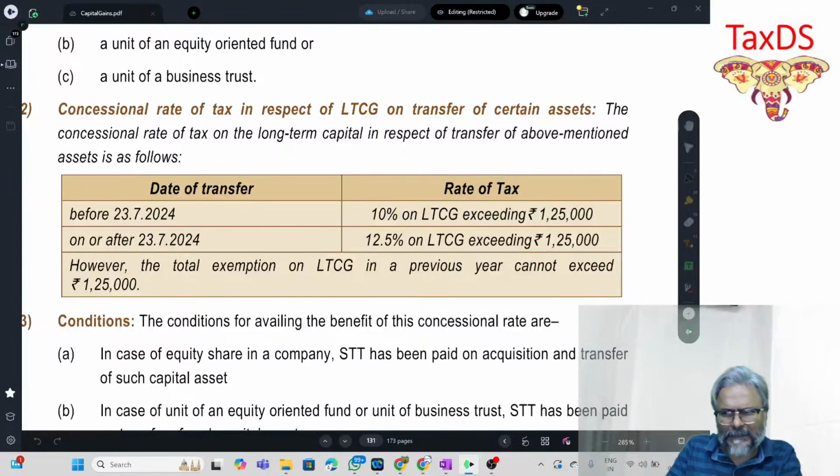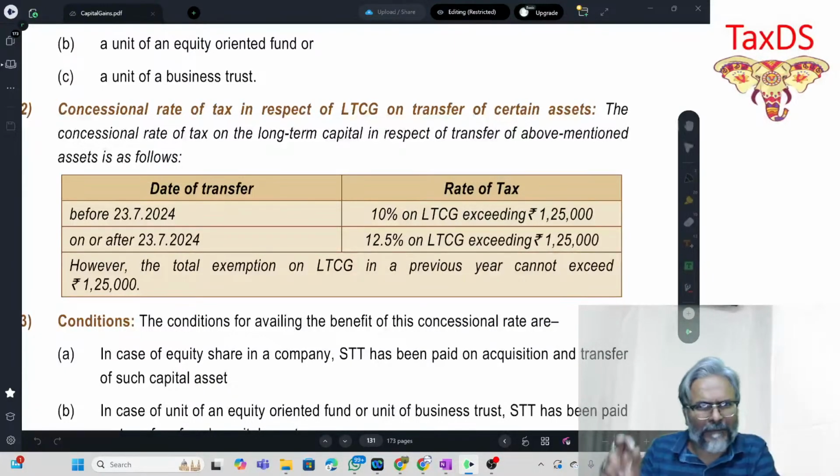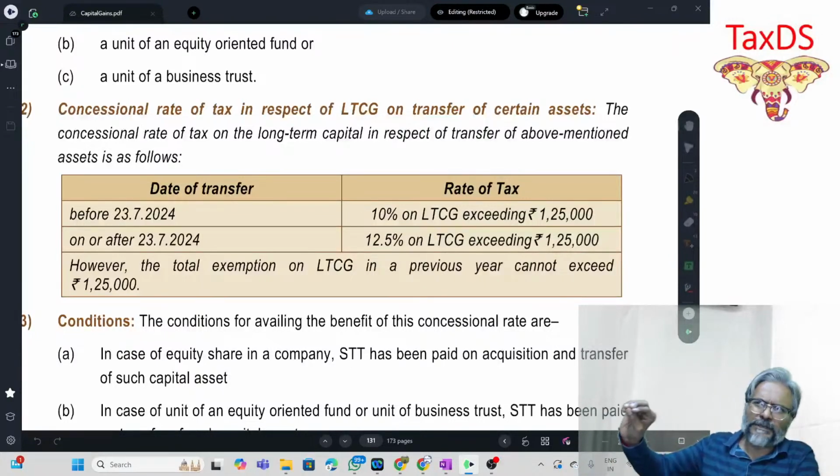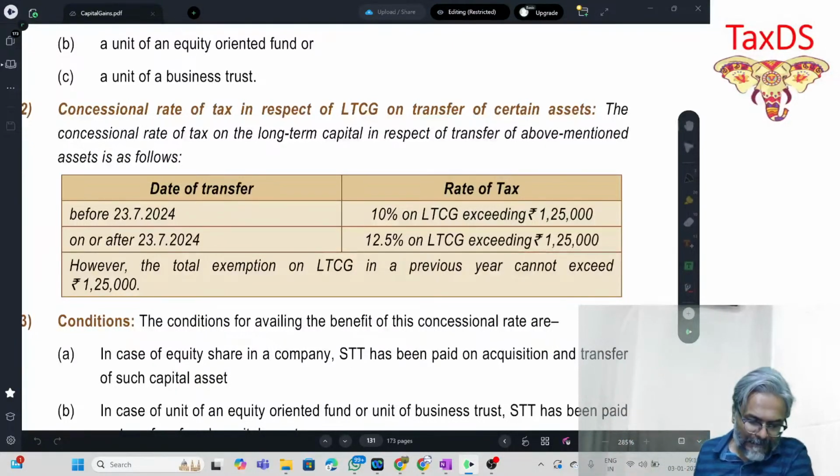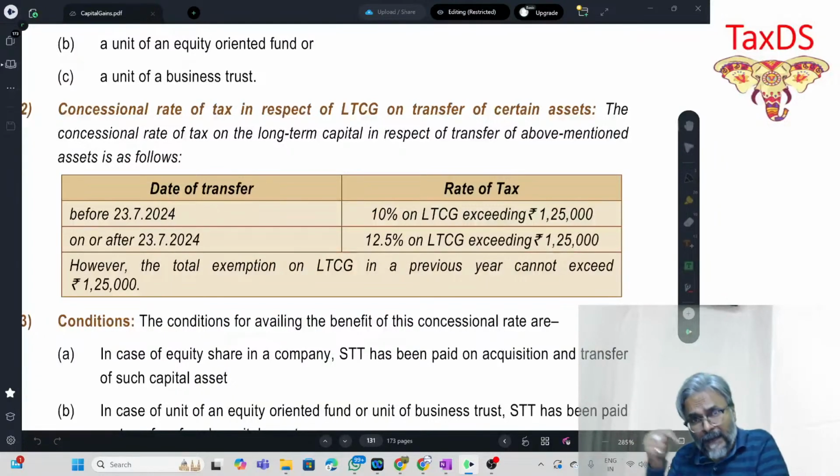So 10% was the rate of capital gains tax under 112A, charged on LTCG in excess of rupees 1 lakh. Now, students, the 112A tax rate is 12.5%.